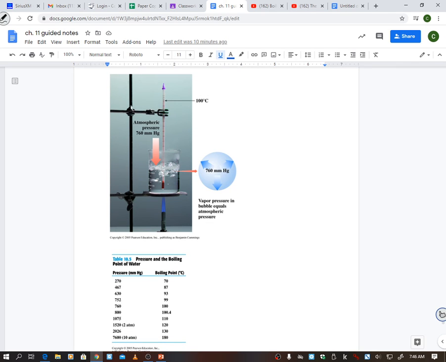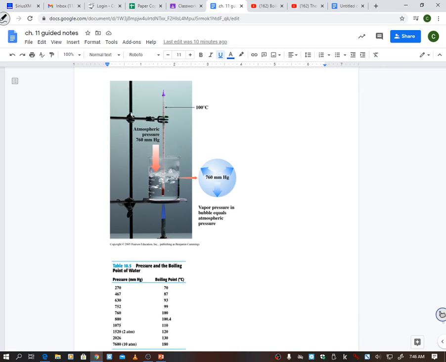And I'm going to talk about it right here. If you look at this image, atmospheric pressure, it's the air pressing down on that water, on that liquid. Vapor pressure in the bubble equals, so when you hit boiling point is this right here. When the vapor pressure in this bubble reaches or equals my atmospheric pressure, that is when we get a bubble of air that pops up and we get boiling. So that is boiling point. When my pressure inside the bubble equals the atmospheric pressure.